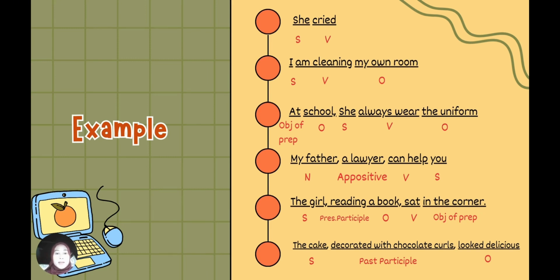And the last one is the cake decorated with chocolate curls looks delicious. The cake as subject, decorated with chocolate curls as past participle, and looks delicious as verb phrase.